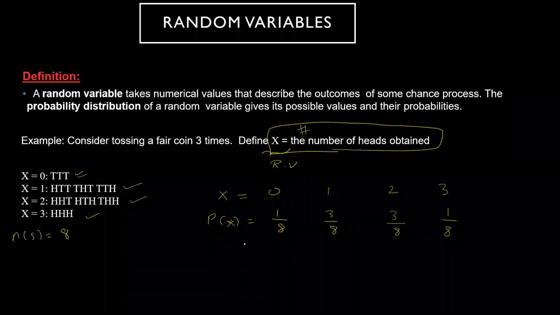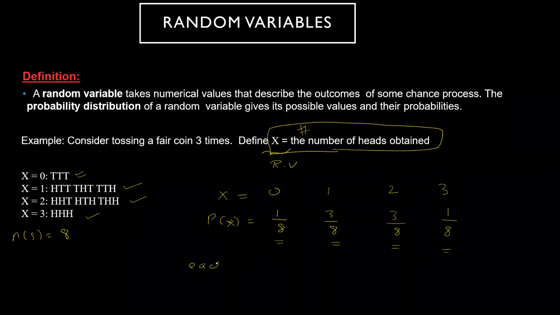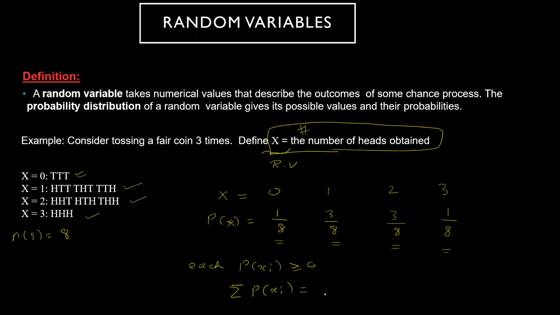One more thing you observe is that each P of xi, meaning x1, x2, x3, x4, has to be greater than or equal to 0, and the summation of all P of xi, when you add all these values, should be equal to 1.